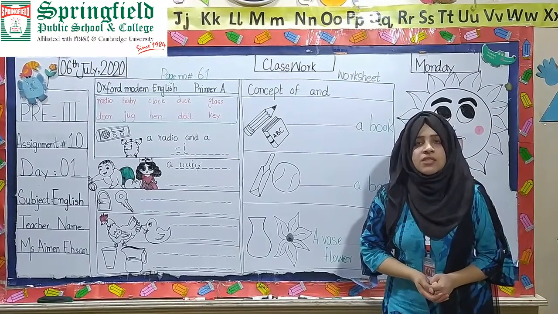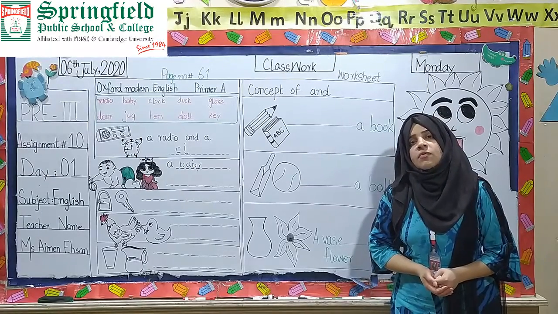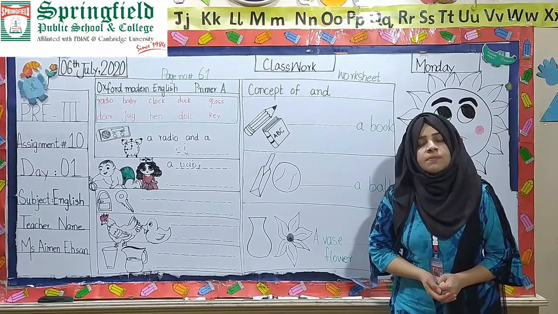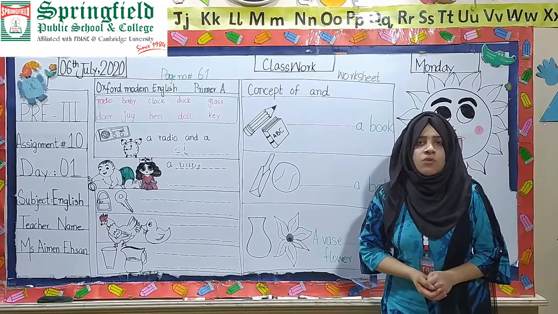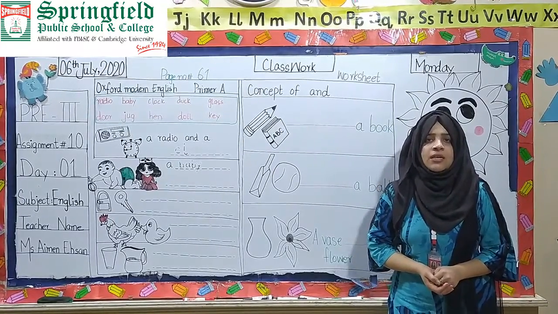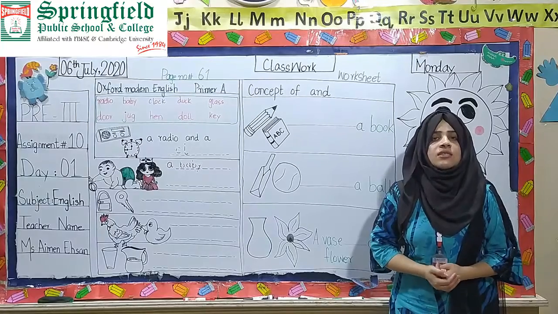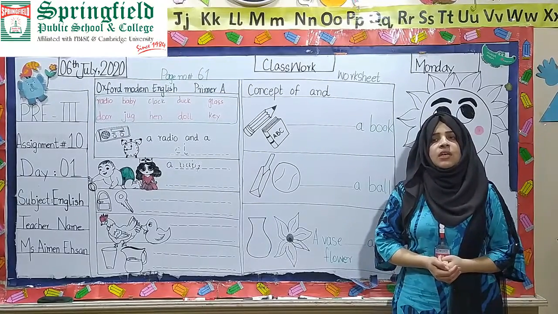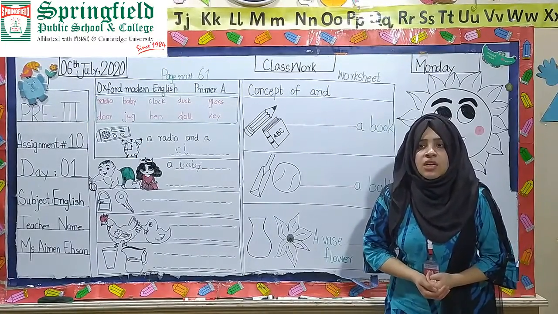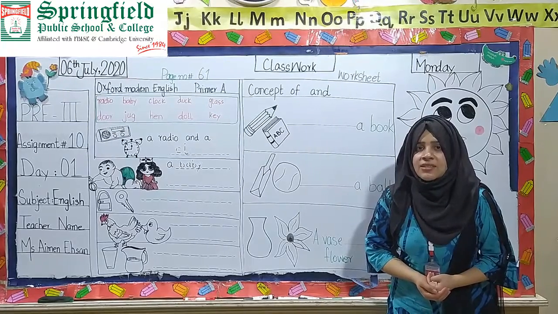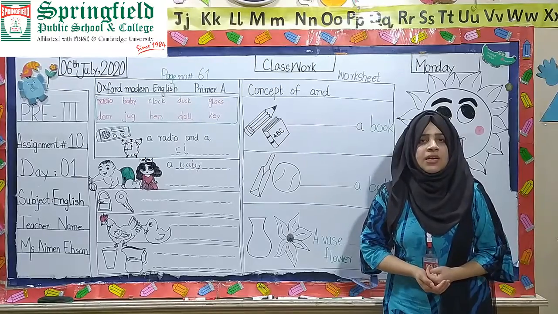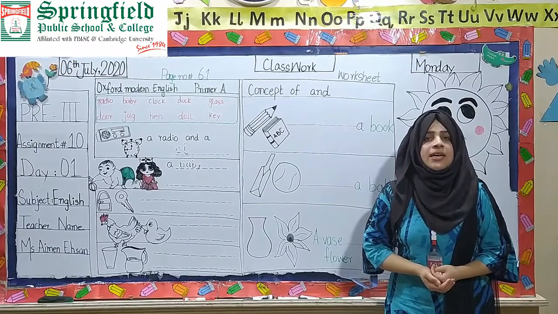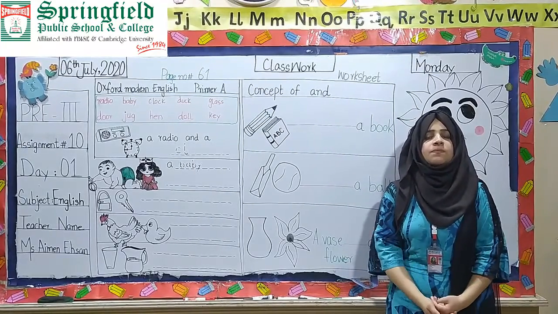Now we have to revise the general knowledge. What is the name of the capital city of Pakistan? Islamabad. The capital city of Pakistan is Islamabad. What is the name of the national flower of Pakistan? Jasmine. The national flower of Pakistan is jasmine.